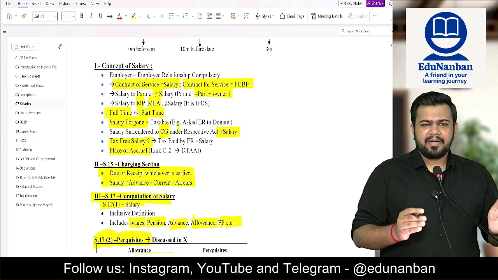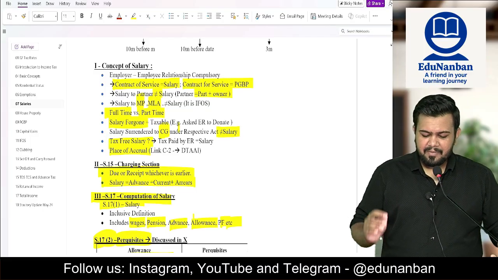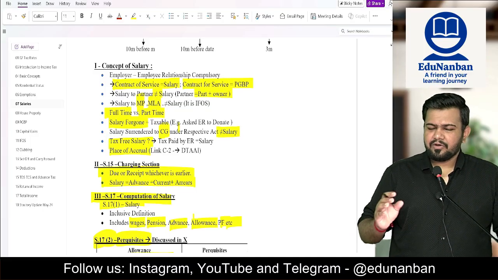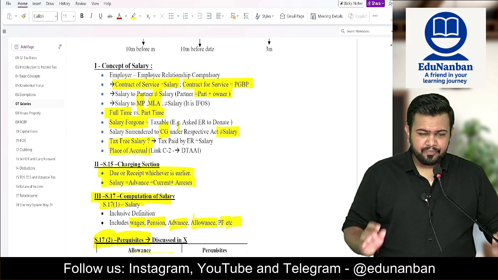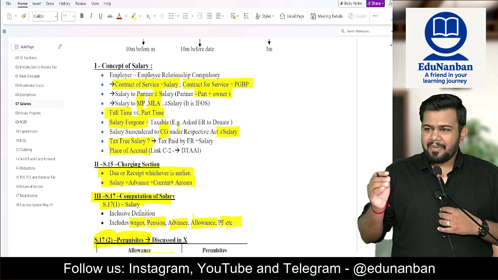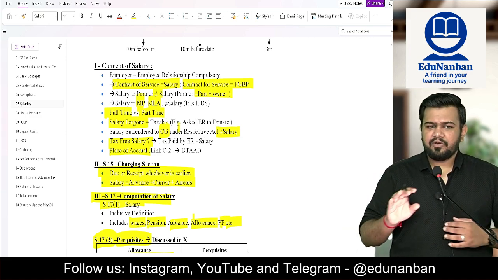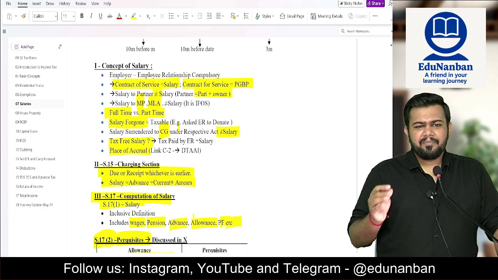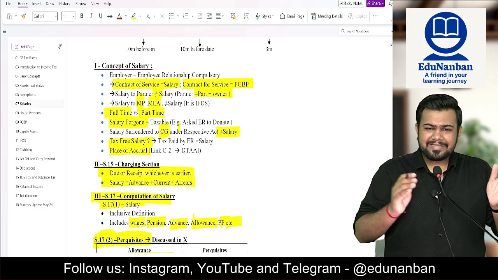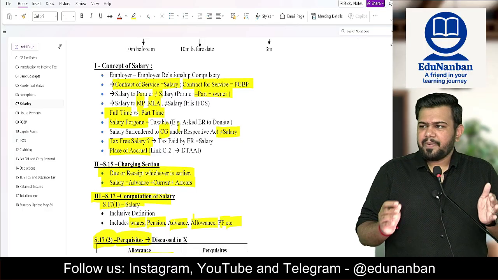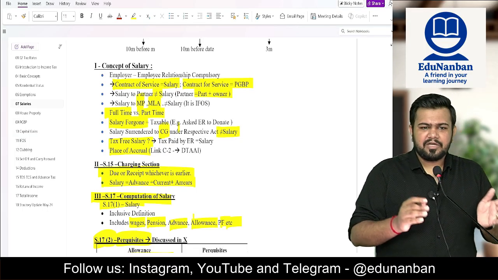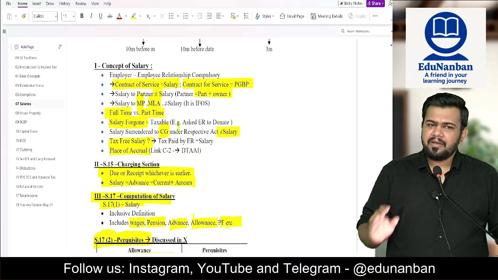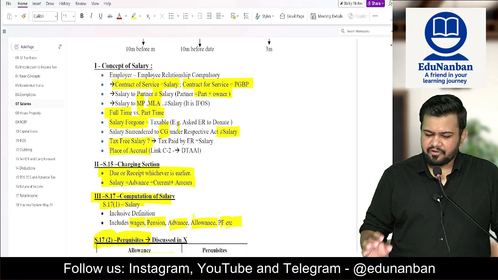If there is a contract of service, it is salary, but if it is a contract for service, it goes into PGBP chapter. If salary is given to partner, partner is the part owner, hence it will not be taxed in the salary head of income, it will be taxed in the PGBP head of income. So salary to partner, even interest to partner, remuneration to partner, commission to partner, everything will be taxed under PGBP head of income in the hands of partner.